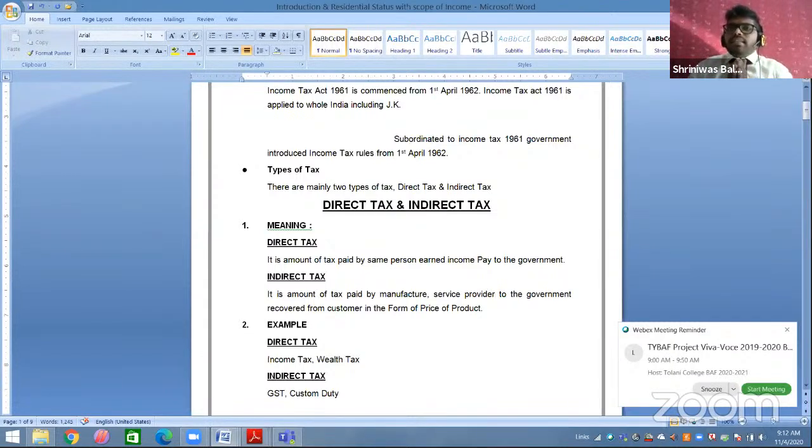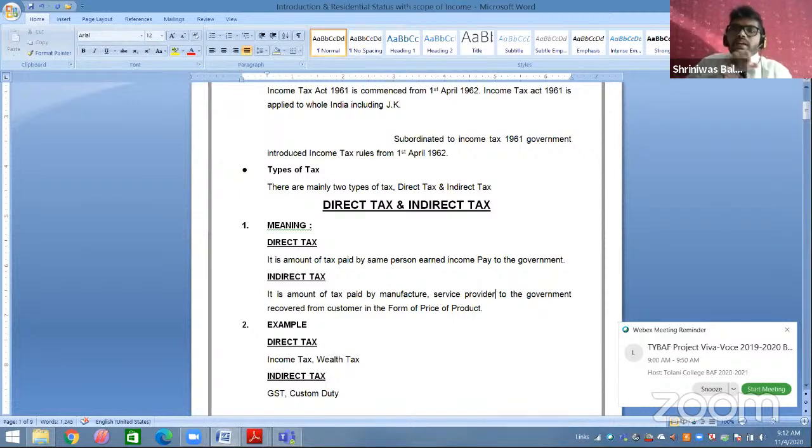So here you can see this supplier is the only channel of payment of tax. The actual tax payment has been incurred by the customer. Okay. But is the customer paying directly to the government? No, the customer is not paying directly to the government. The customer is paying with the help of the supplier. So the customer is indirectly paying to the government.